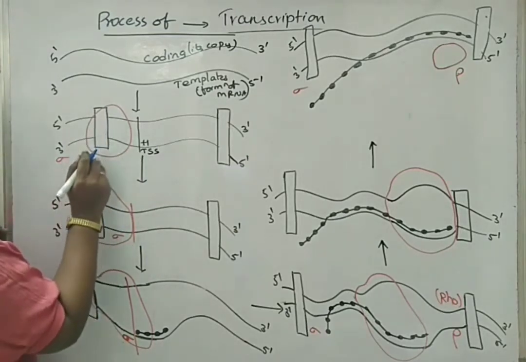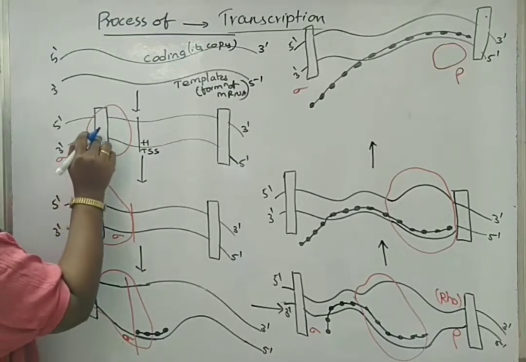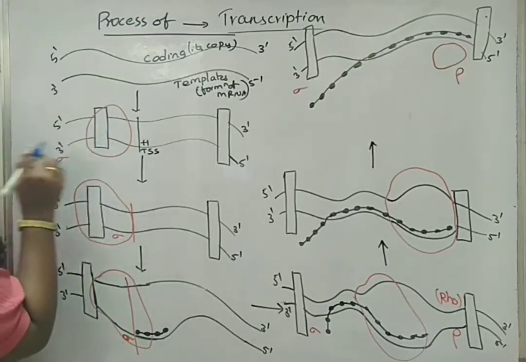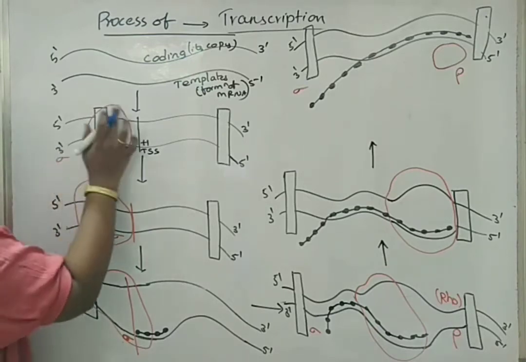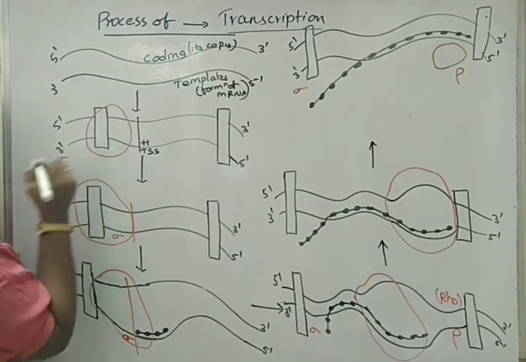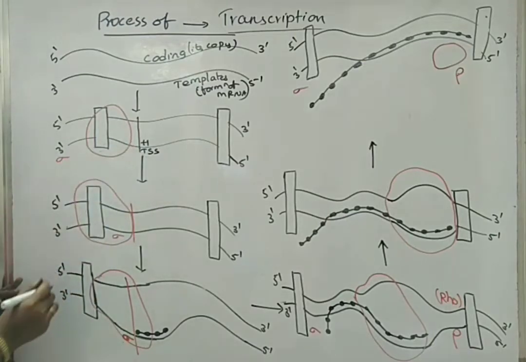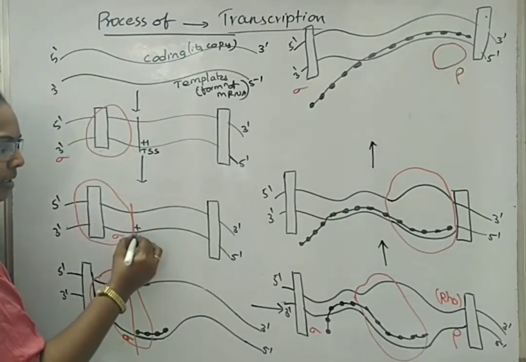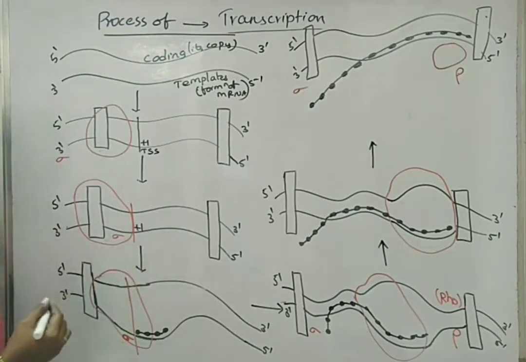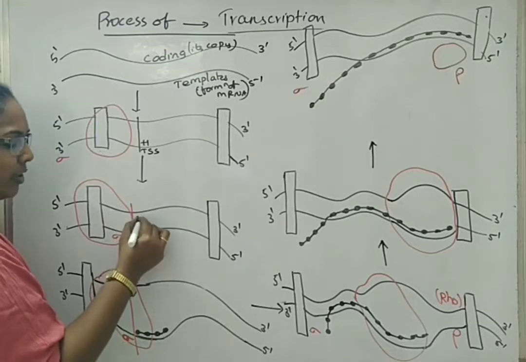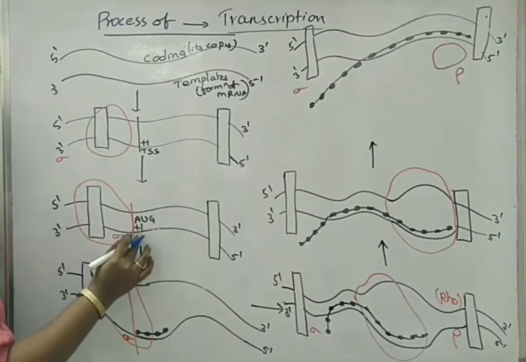Now, RNA polymerase will come and recognize this promoter sequence on the double-stranded DNA, and it will bind there. It is not occupying only the promoter sequence, but also the transcription starting unit. So, here the new mRNA starts forming. Now, the mRNA will always have the initiating codon like AUG as its first codon.